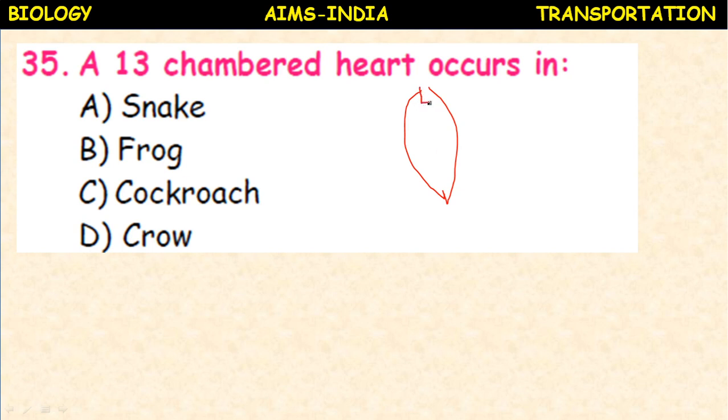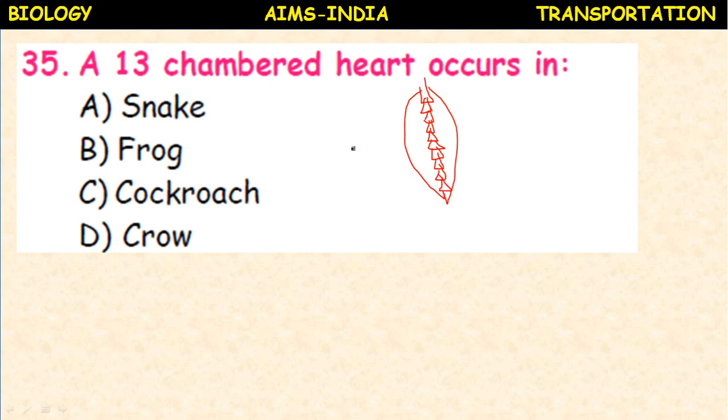The circulatory system is open type of circulatory system, but the 13-chambered heart is present. Like this, there are 13 chambers. Each chamber opens into the preceding chamber. This 13-chambered heart is present in the cockroach.